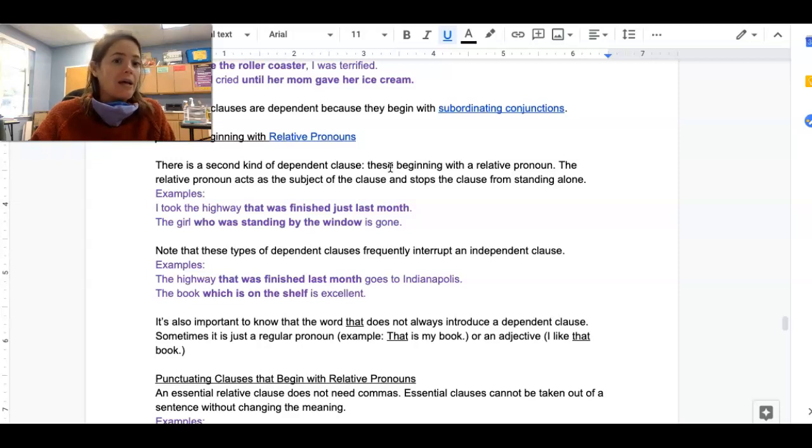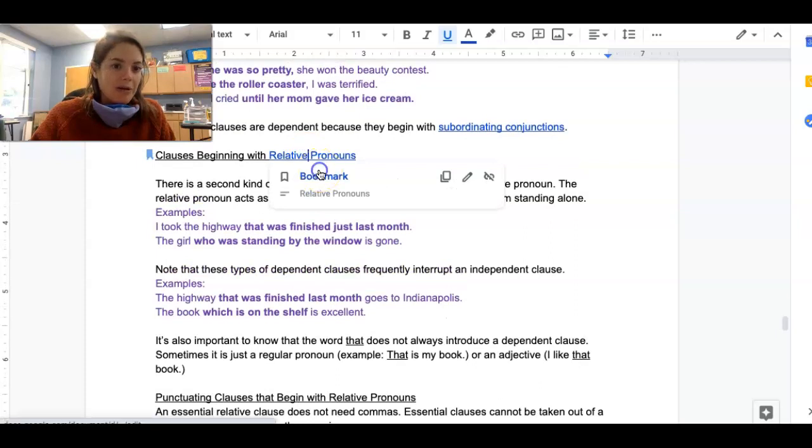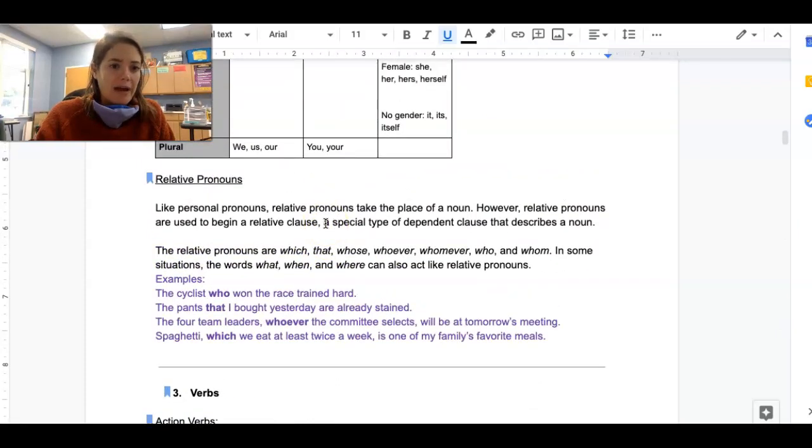Now, you may be saying, I've never heard of relative pronouns. I don't know what that means. I know what a pronoun is, not a relative pronoun. So let's go and learn about relative pronouns. All right, so relative pronouns, just like personal pronouns, which are the pronouns you're familiar with. I, me, my, he, she, it, they, you, your, all of those. Relative pronouns take the place of a noun just like those regular pronouns do. However, relative pronouns are used to begin a relative clause, which is a special type of dependent clause that describes a noun. Okay? Now, the relative pronouns are which, that, whose, whoever, whomever, who, and whom.